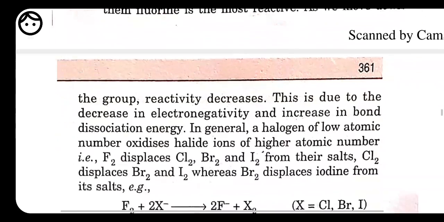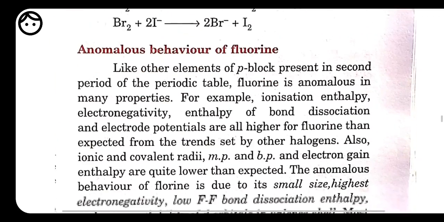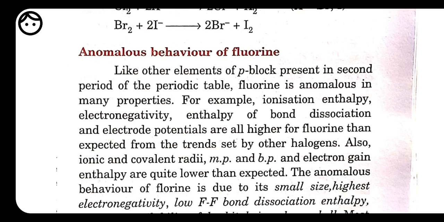Now let's look at a few of the anomalous behaviors of fluorine. We know all the elements of the second period show some anomalous behavior, like lithium, beryllium, boron. Fluorine is also going to show some anomalous behavior from the elements present in its group. Because of what? Because of the small size, highest electronegativity, low F-F bond dissociation enthalpy, and because of the absence of d orbitals also. Because of these, it shows some anomalous behavior which is not shown by the other elements of this group.